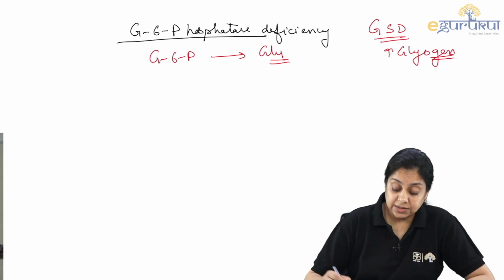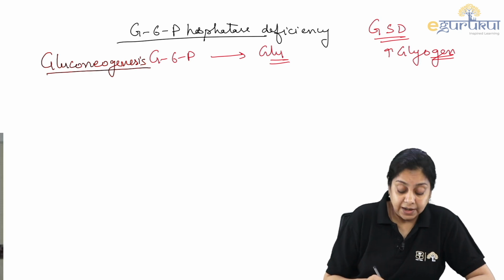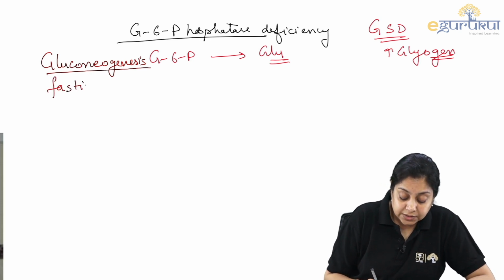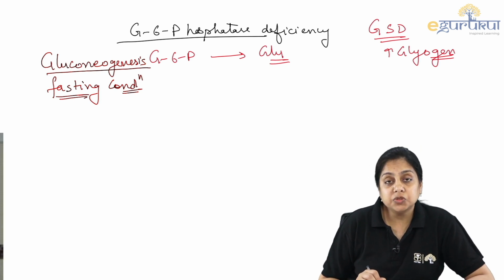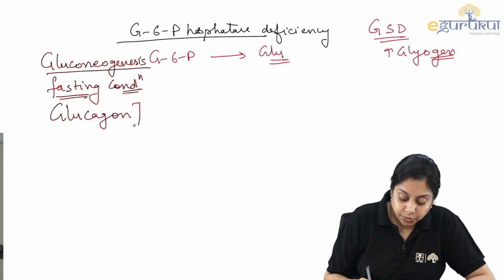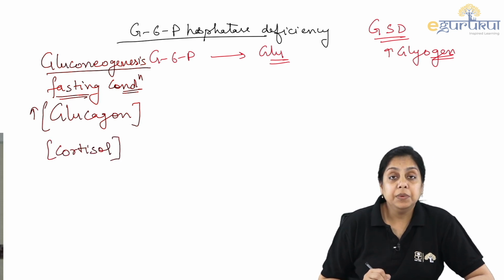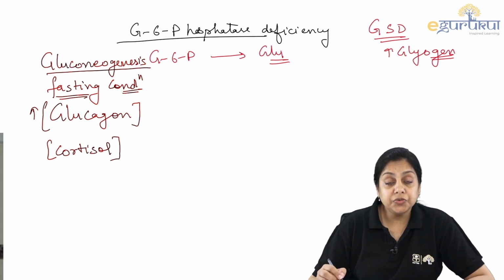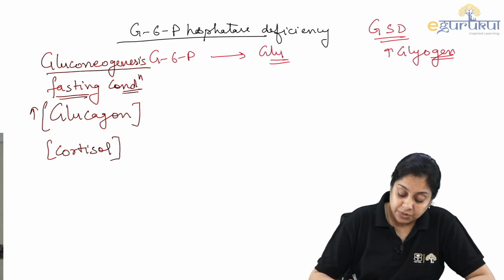Where do we find this enzyme? This is a part of gluconeogenesis, and that means we are talking about the fasting condition. In the fasting condition, what do we have? We have hormones. What kind of hormones are elevated? Glucagon. The major hormone, glucagon, is elevated, and maybe cortisol. Right? So glucose 6-phosphate to glucose will be hampered in glucose 6-phosphatase deficiency, and this enzyme is majorly found